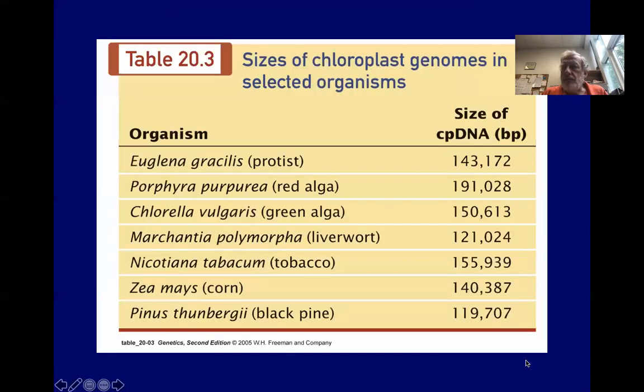This shows you the sizes of the chloroplast genomes in various organisms. So as small as 119,000 in the black pine tree, and as large as 191,000 in a species of red algae.